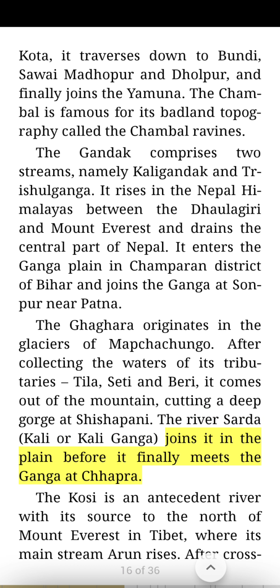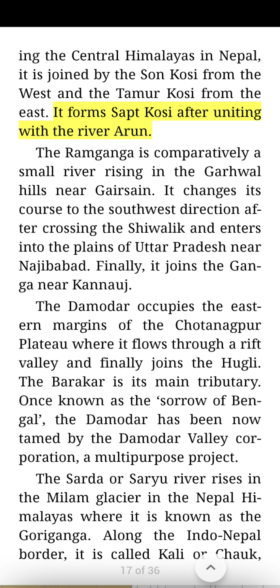Ganga at Chhapra. The Kosi is an antecedent river with its source to the north of Mount Everest in Tibet, where its main stream Arun rises. After crossing the central Himalayas in Nepal, it is joined by the Sun Kosi from the west and the Timur Kosi from the east. It forms Sapt Kosi after uniting with the river Arun.